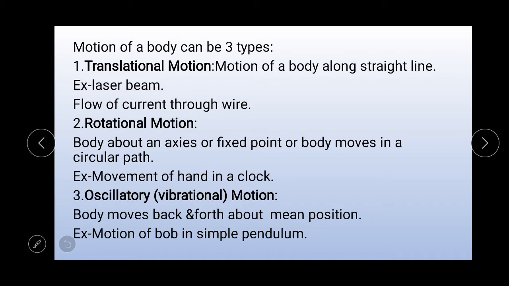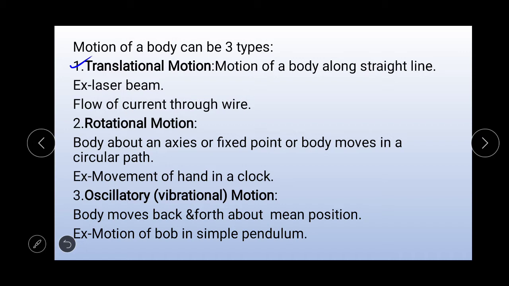Translational motion. Motion of a body along a straight line. Examples are a laser beam, flow of current through a wire, water flowing in a canal, a car moving on the road, etc. Here the bodies which are moving along straight lines are all examples of translational motion.